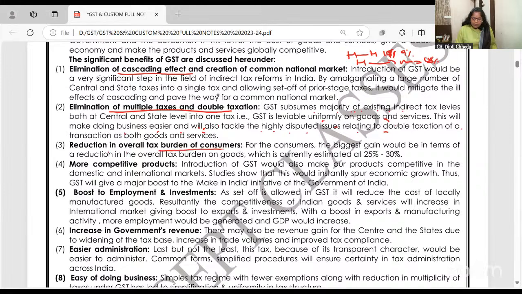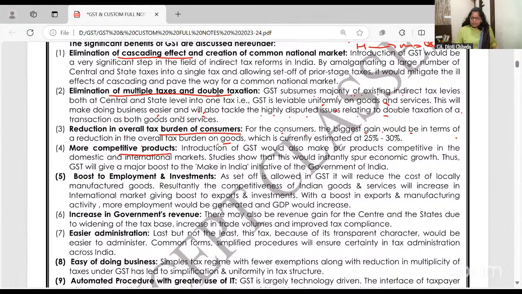Reduction in overall burden on the consumers. For the consumer, the biggest gain would be in terms of overall reduction in the tax burden on goods. Because set off is available at every stage, the final tax is going to be low. More competitive products will come in the market because everyone is in the chain. If I can claim 18 rupees credit, I will quote my price 100 plus 20, my profit. If 18 is not allowed as ITC, input tax credit, I will add 118.